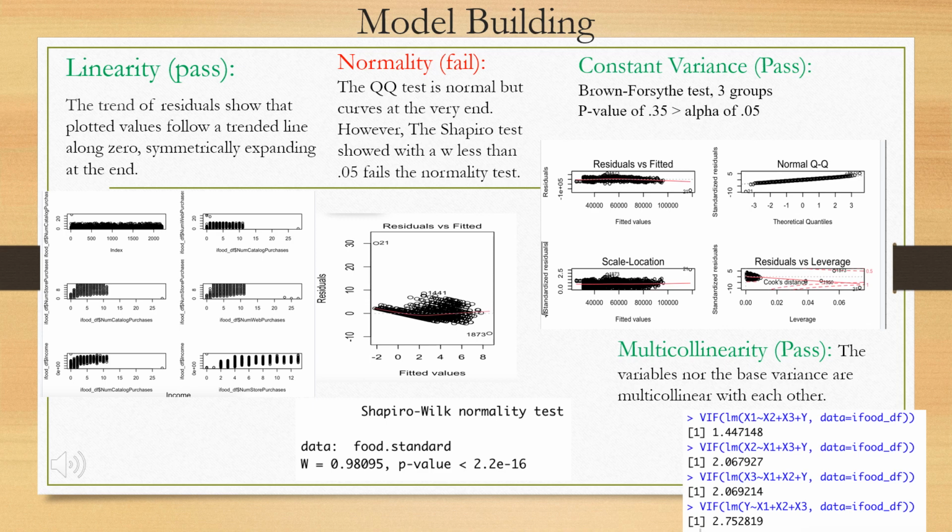Normality, on the other hand: the QQ test was normal, but it curved out at the end, which was fine. That lines up with our linearity assumptions. But the Shapiro test did not pass, so we said that normality is not present. As for the constant variance, that is a pass as well. The p-value is quite large compared to the alpha of 0.05 here, so we said that constant variance is intact.